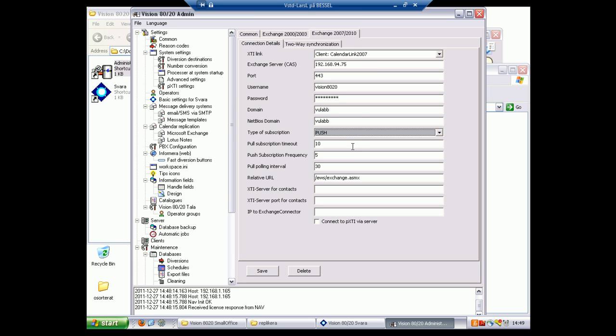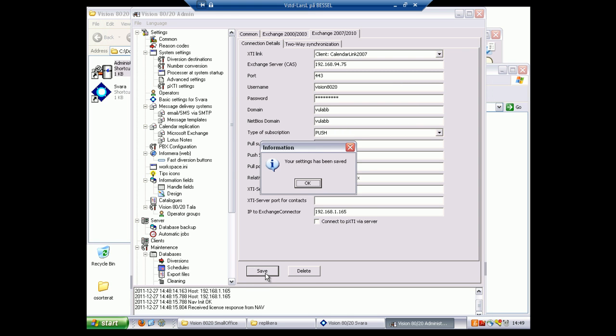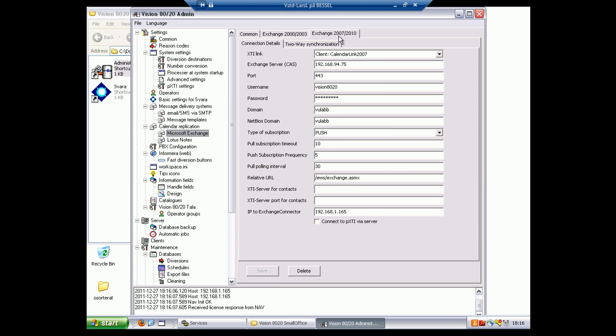Since we don't want to sync contacts from the Exchange server, just calendar events this time, we can skip the second and third row from the bottom, leaving us only one row left, the IP address for the Exchange connector, which is installed on the Vision8020 server. Remember to save the changes when done.